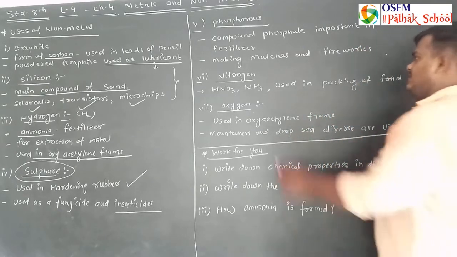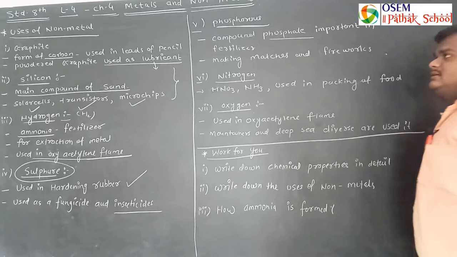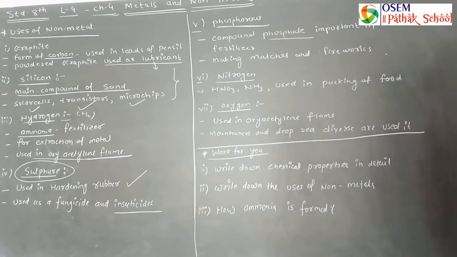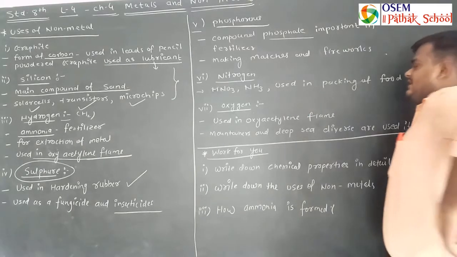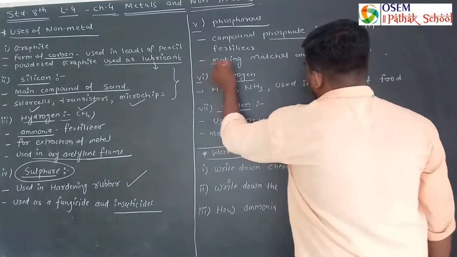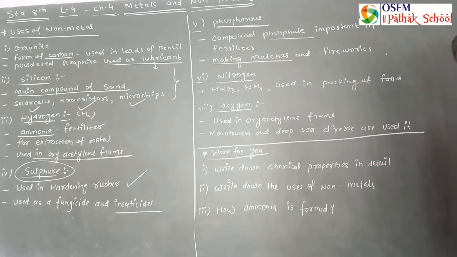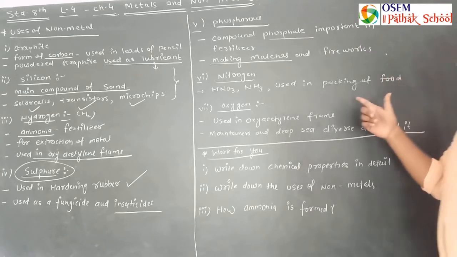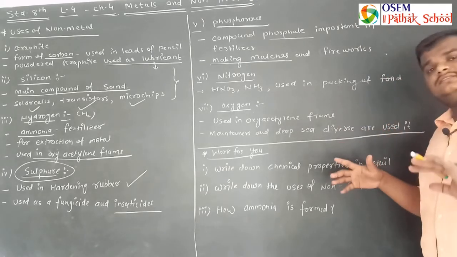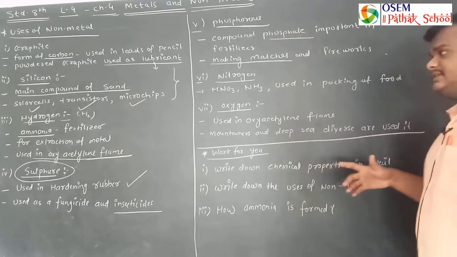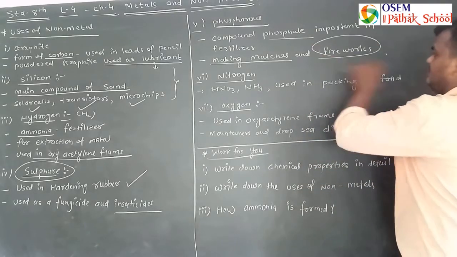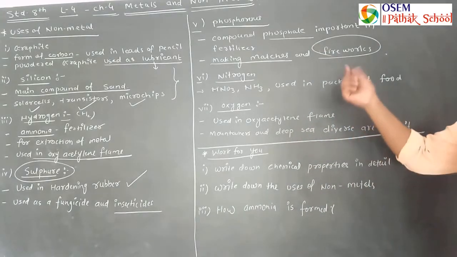So phosphate is a form of phosphorus and is widely used in fertilizer. The second use of phosphorus is in making matches and fireworks. Matches के अंदर ये यूज होता है, and after that phosphorus is used in fireworks, in different firecrackers.